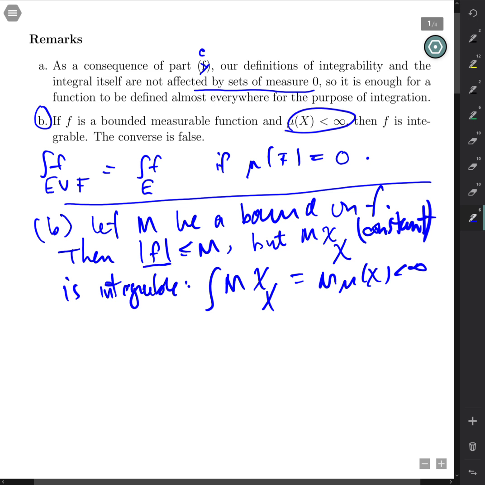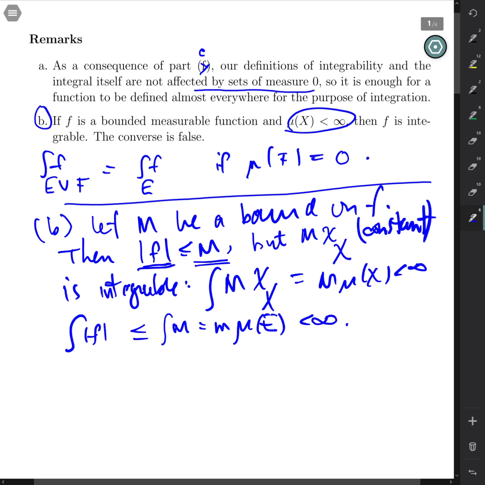So f being measurable and its absolute value being less than or equal to an integrable function implies that f is integrable, and in fact the integral of f would be less than or equal to the integral of M, which is M times the measure of E, and that's finite, so that proves the integrability.